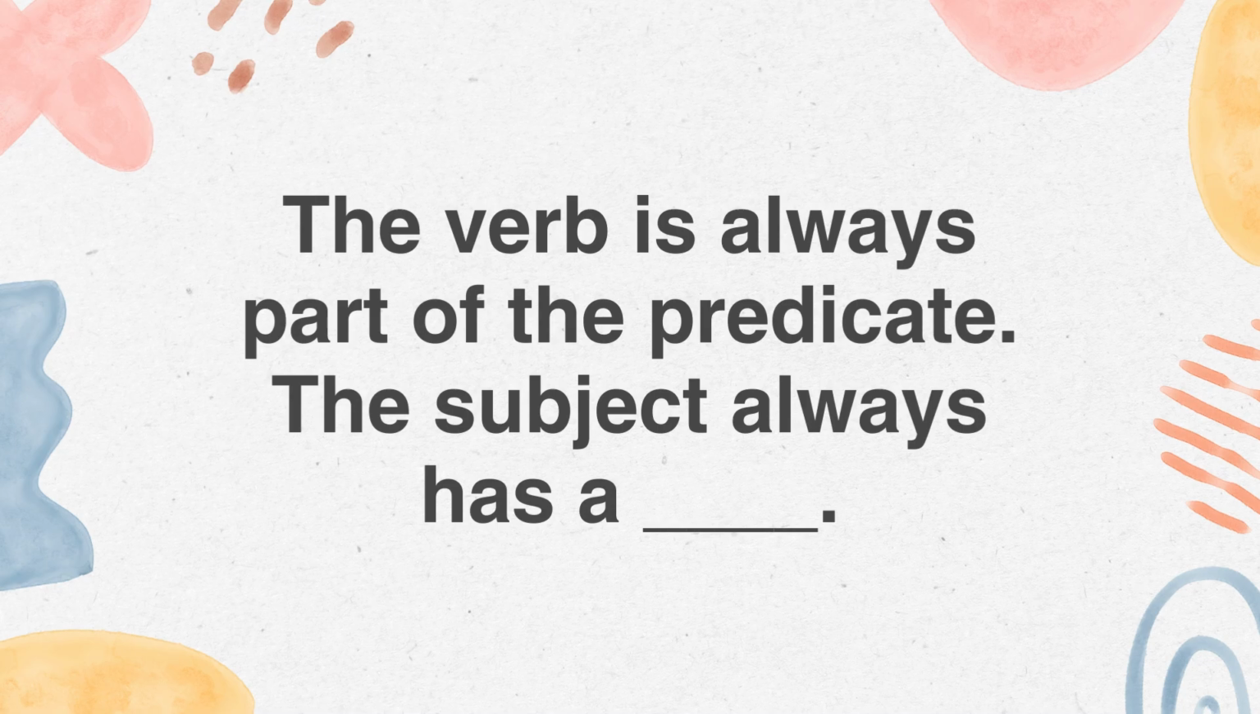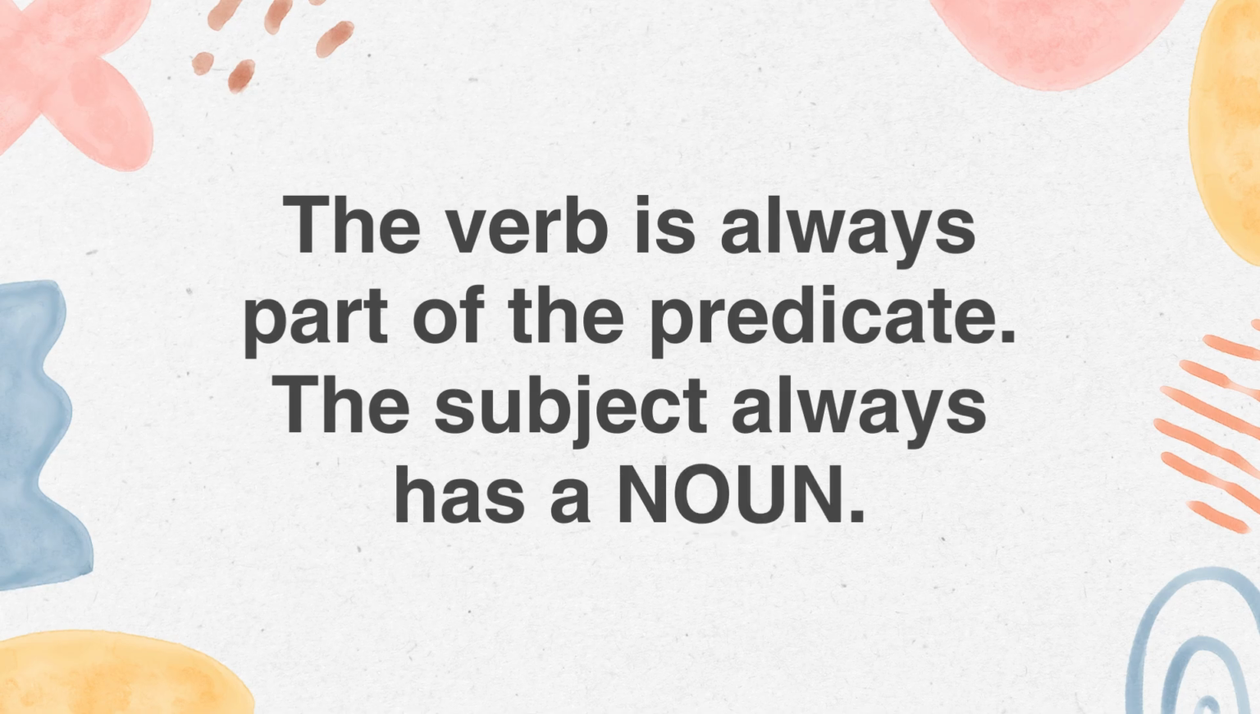The subject always has a what. So there's a verb in the predicate. What part of speech do we have in the subject? Pause the video and think about it. The verb is always part of the predicate. The subject always has a noun. Great job.